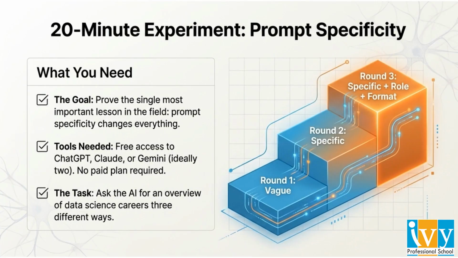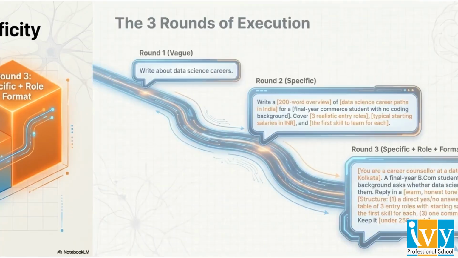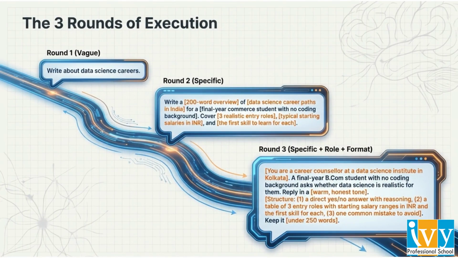You can prove the value of prompt specificity with a 20-minute experiment. Using a tool like ChatGPT, Claude, or Gemini, compare how your results change when you move from a vague prompt to a specific one, and finally, one that includes a defined role and format. In this experiment, you will execute 3 rounds. Round 1 starts with a vague request. Round 2 adds specific details about the audience and requirements. Round 3 adopts a professional persona, applies a specific structure, and sets a clear tone.